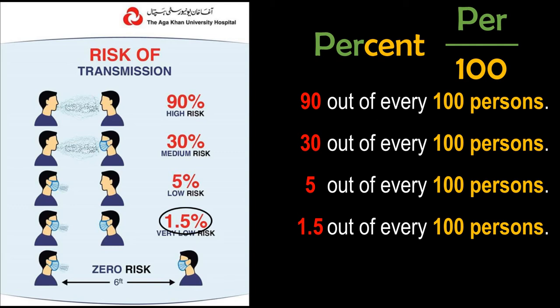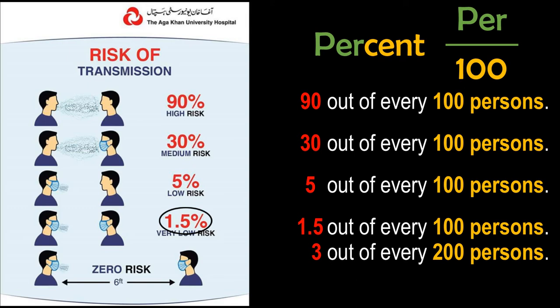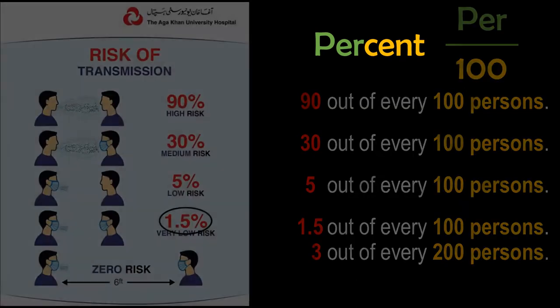So just to understand this, we can write it as 3 out of 200 persons, because percent always talks about hundreds, that's why it is showing 1.5. You can interpret this as 3 out of 200 persons. And if you keep a distance of 6 feet, here it is written there is no risk of spread of coronavirus. So please follow this guideline. And now we are going to go deeper into percentage in this video.